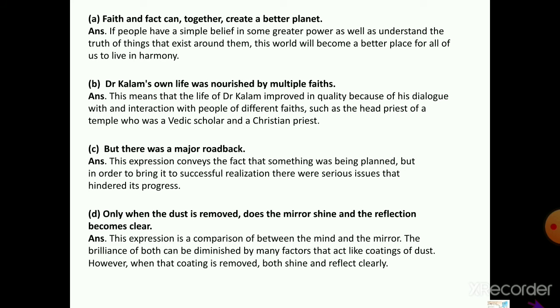I have given here answers. First one is, faith and fact can together create a better planet. Second, Dr. Kalam's own life was nourished by multiple faiths. Third, but there was a major roadblock. Fourth, only when the dust is removed does the mirror shine and the reflection becomes clear.